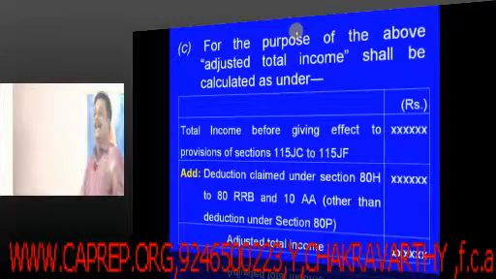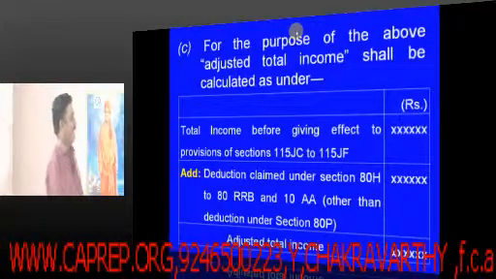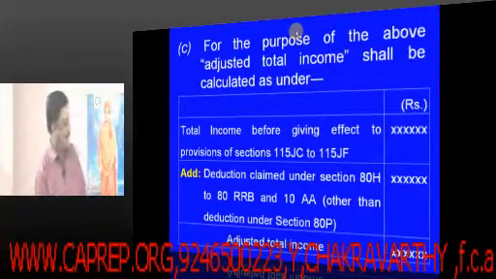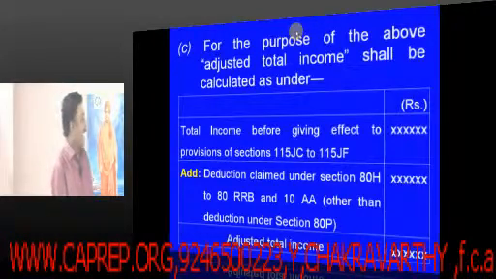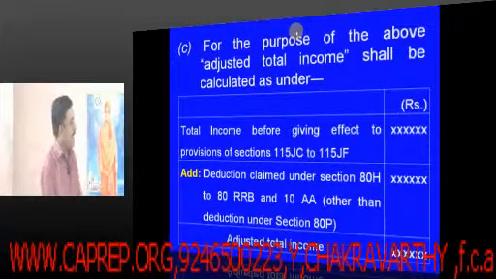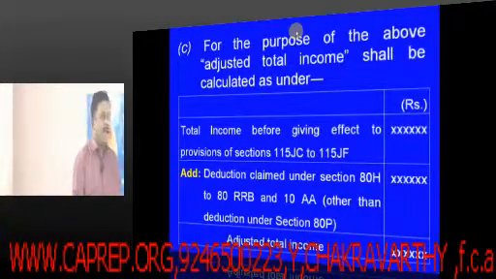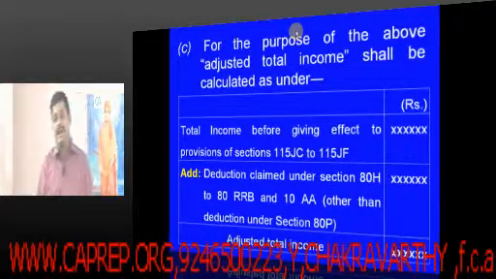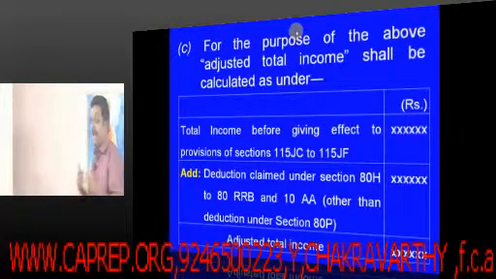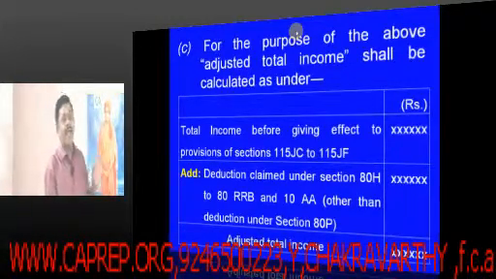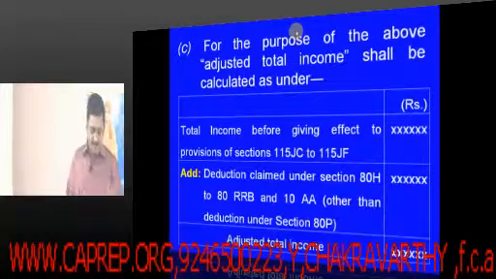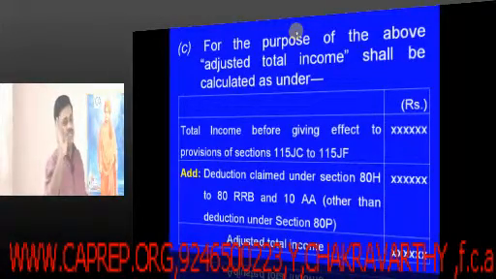Total income, add back deductions claimed under section 10AA, and deductions under section 80H2, 80RRB (other than deduction under section ATP).